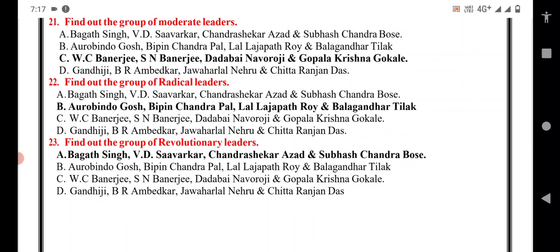So B option is the correct answer. Find out the group of revolutionary leaders: Bhagat Singh, V.D. Savarkar, Chandrasekhar Azad, Subhash Chandra Bose. So here A option is the correct answer.